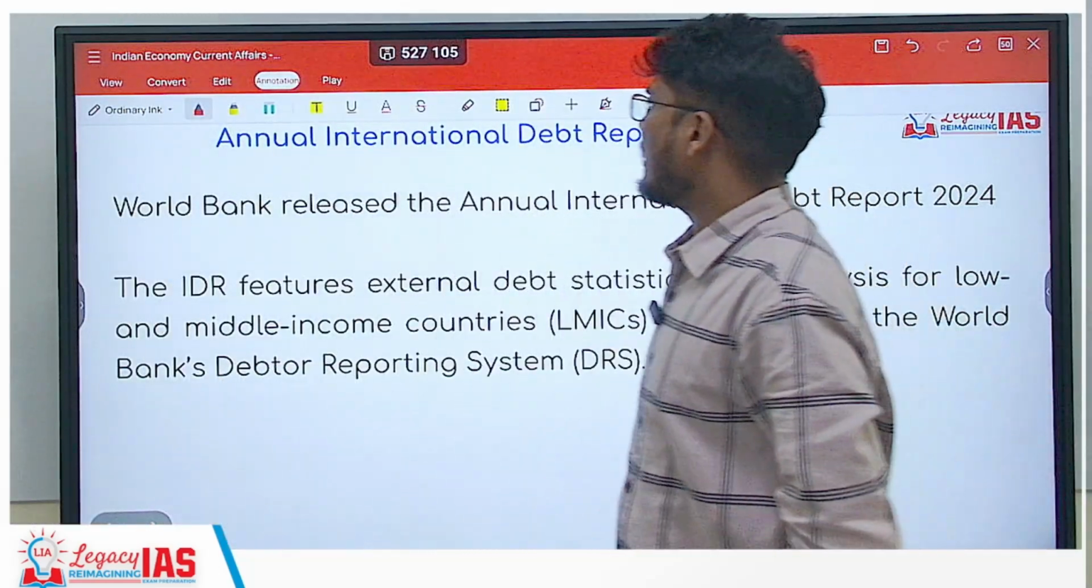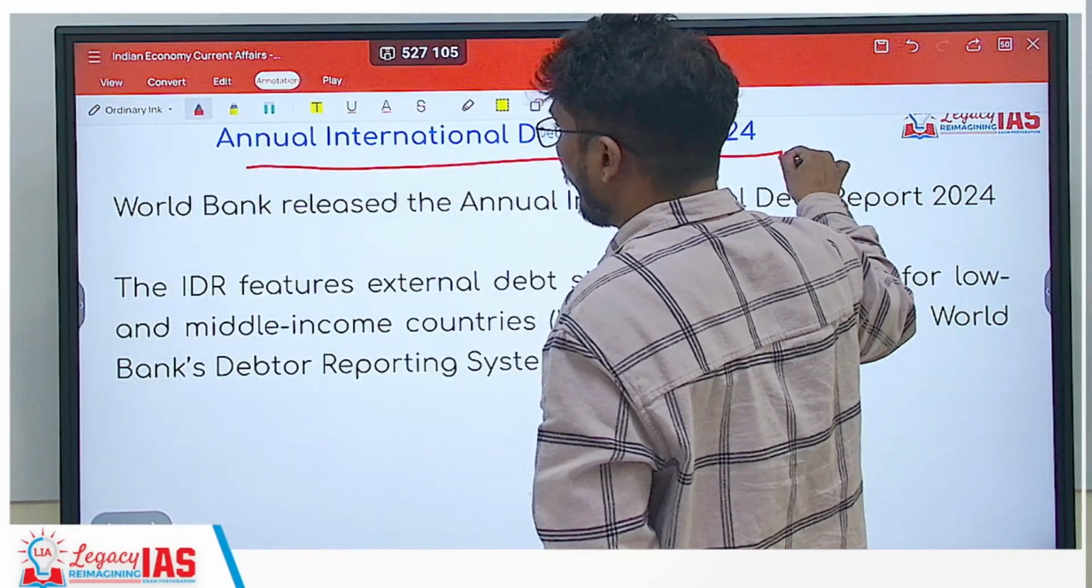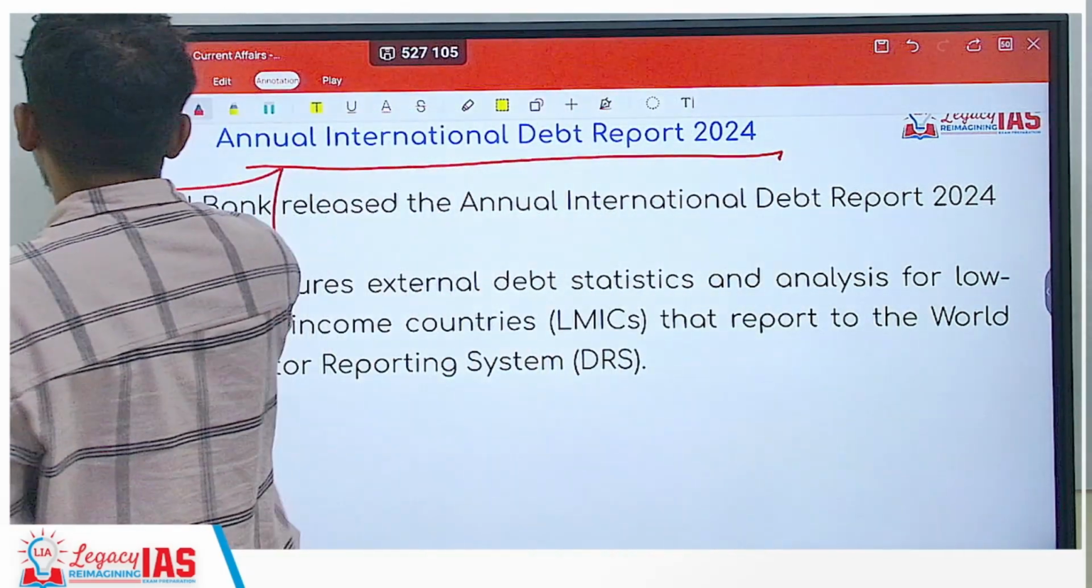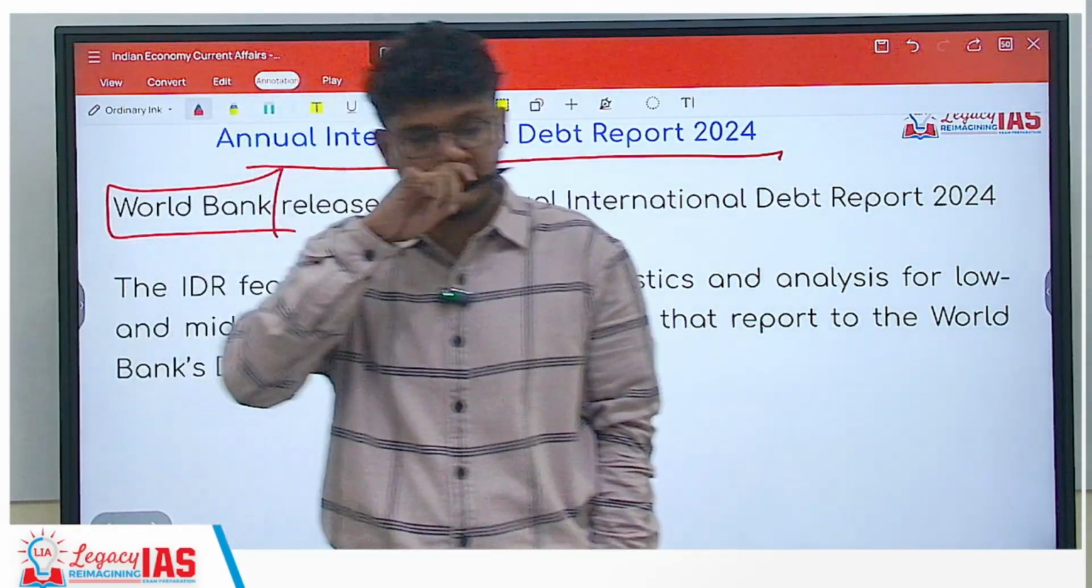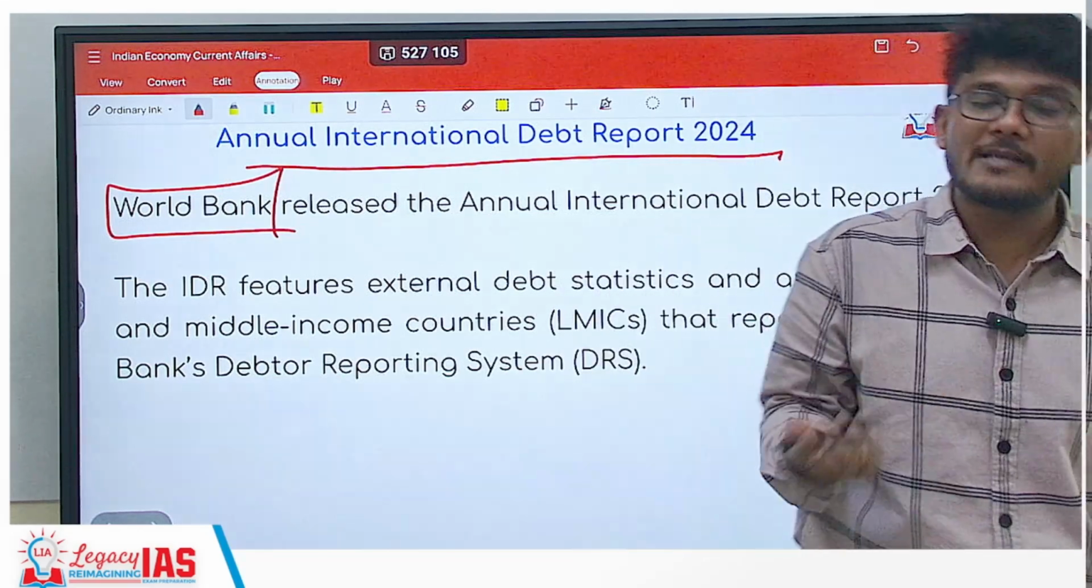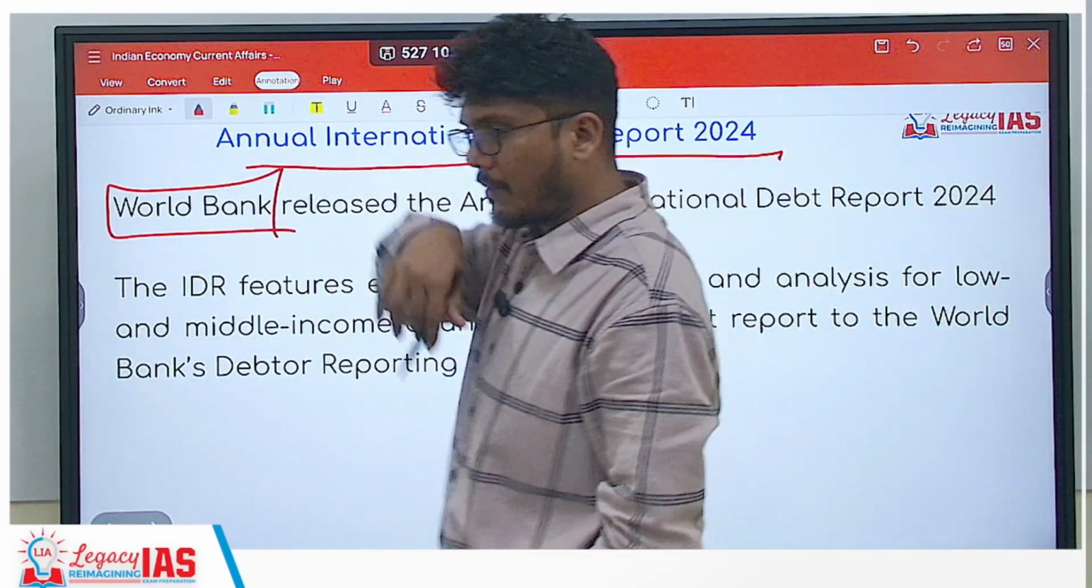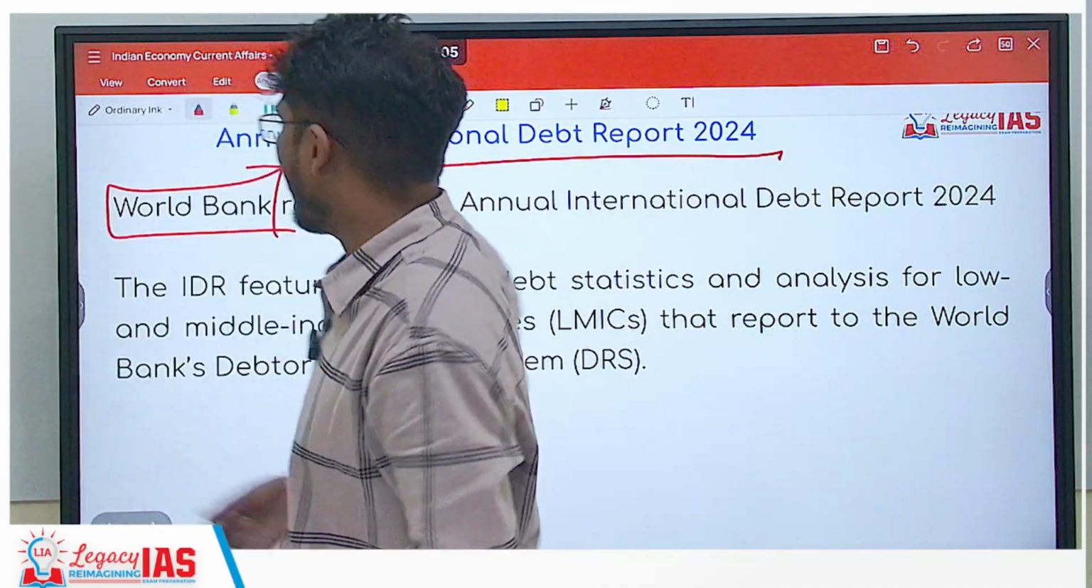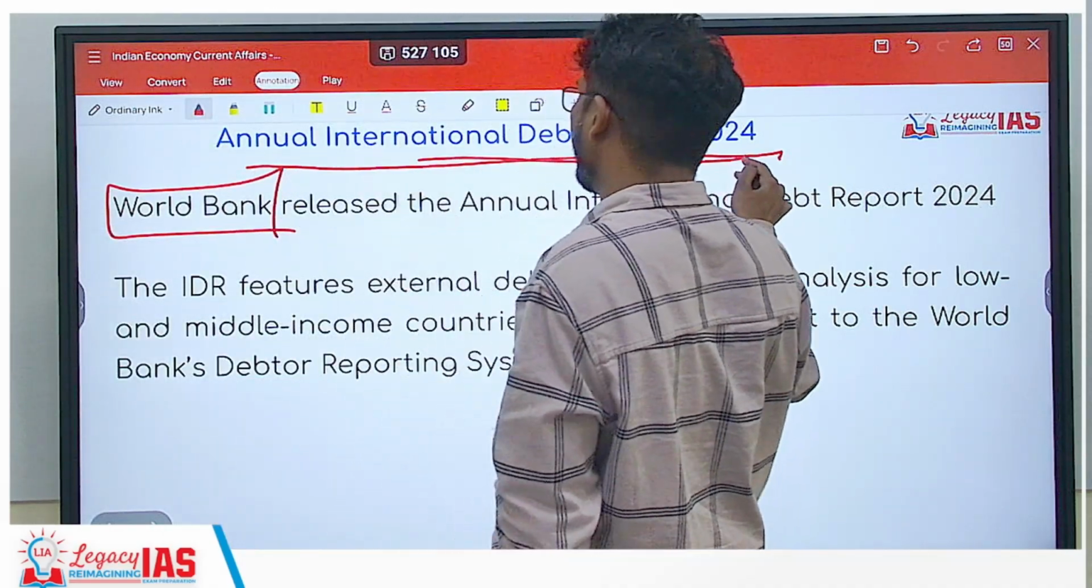Next is the Annual International Debt Report. Now this report is released by the World Bank. So the World Bank releases a lot of reports. One is the Be Ready Index, which we have seen in the previous compilation. This is also released by the World Bank, the Annual International Debt Report.